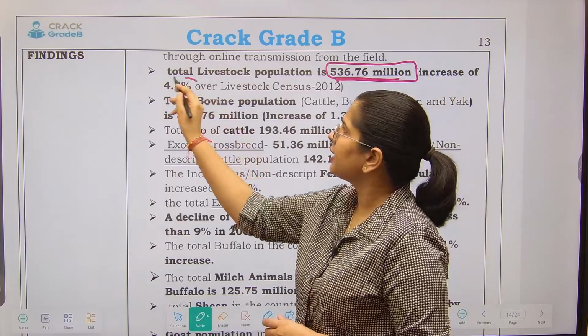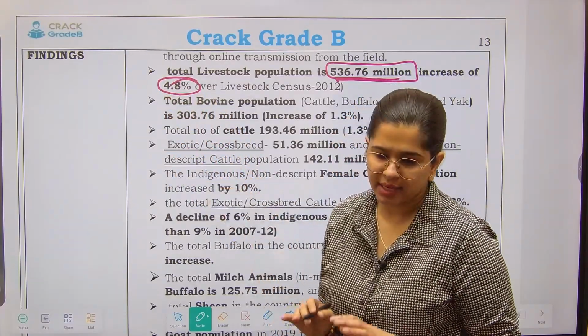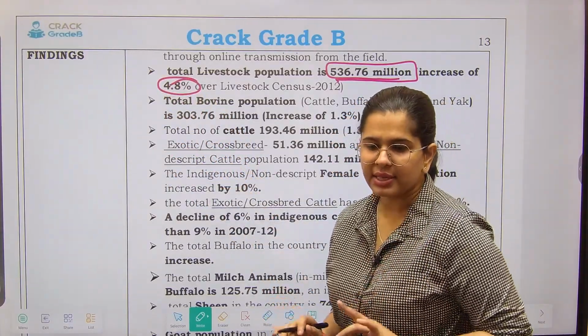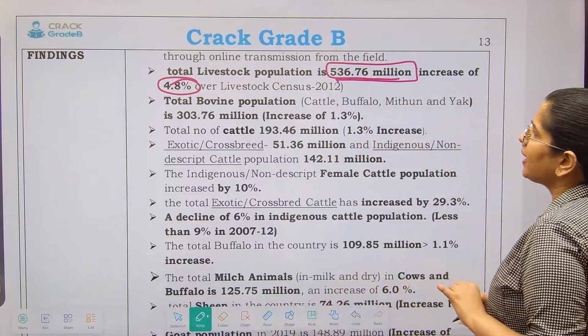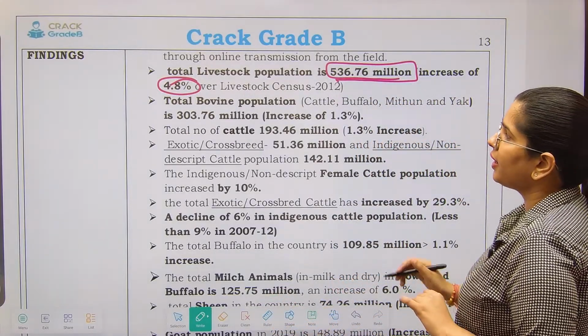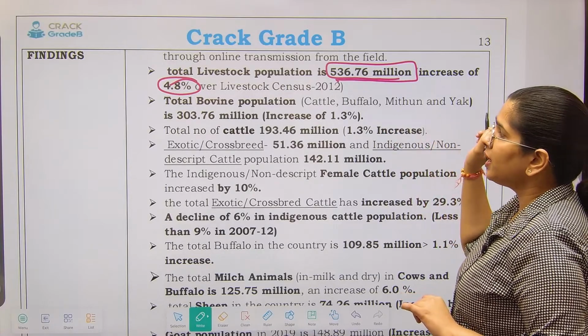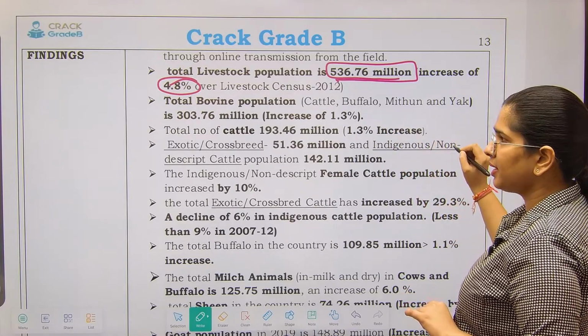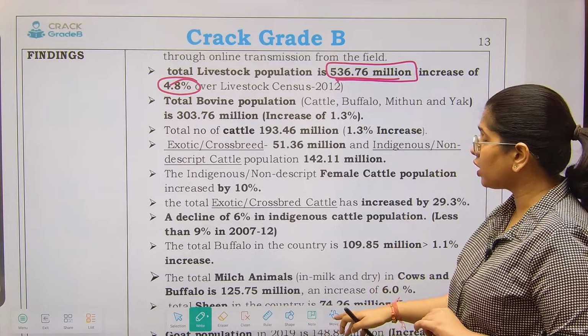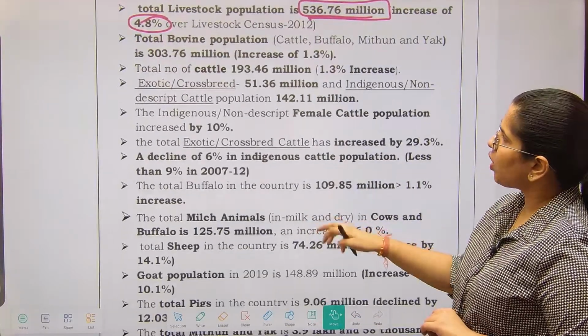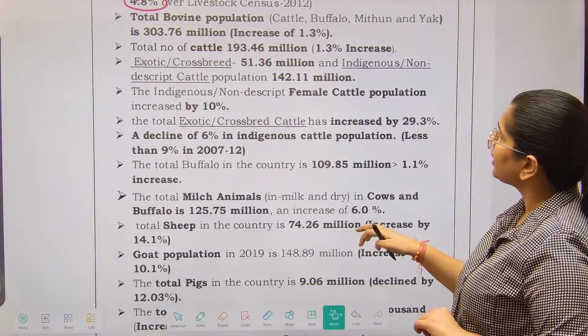So this is the increase. So there is no decrease, there is an increase in population. This is the number one thing. Total bovine population is 303 million. Total number of cattle is 193 million. Exotic or crossbred is given at 51 million.